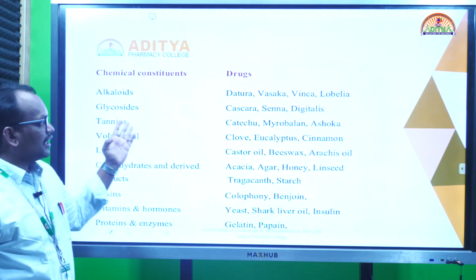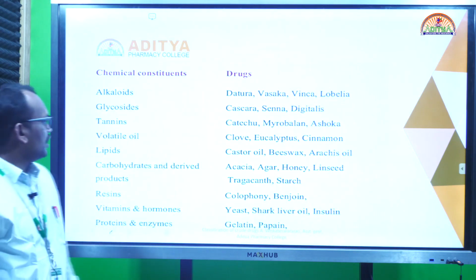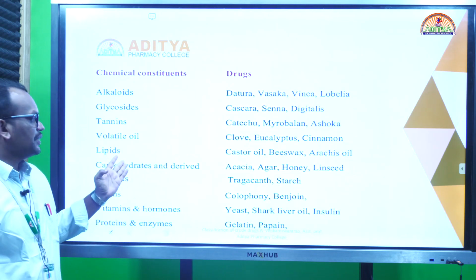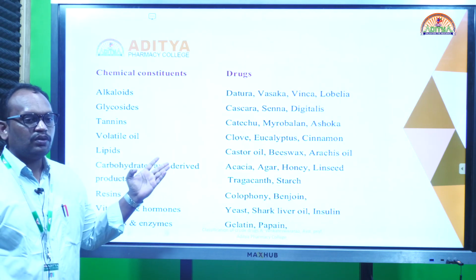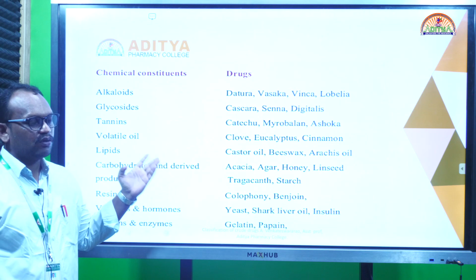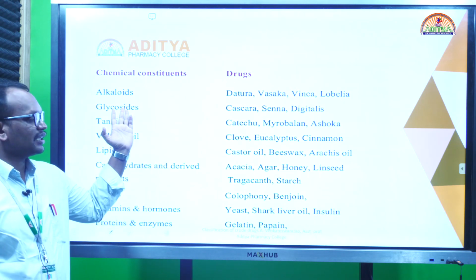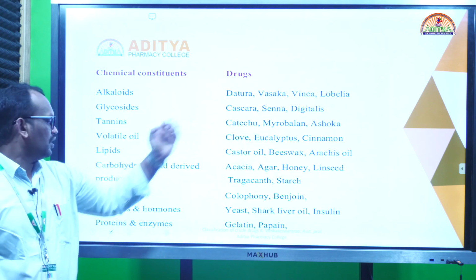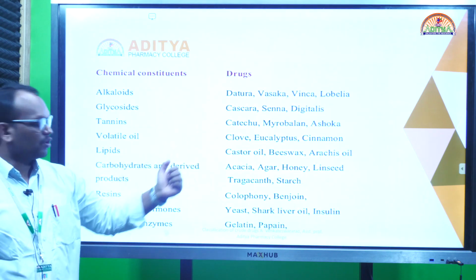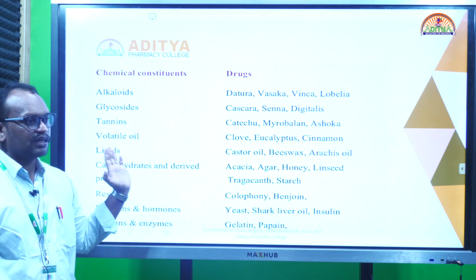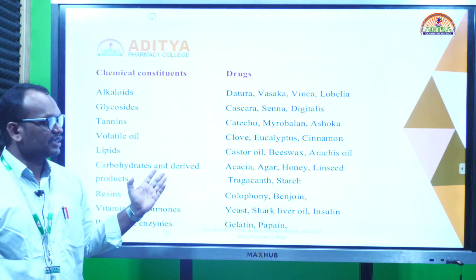For example, alkaloids: datura, vasaka; and also tannins: catechu and myrobalan. Like that, lipids: castor oil, beeswax. So the most important chemicals we have in the plants are grouped into one classification. Suppose alkaloid-containing drugs are made into one group, lipid-containing drugs in one group, vitamin and hormone-containing drugs in one group. Like that they are grouped in this system.